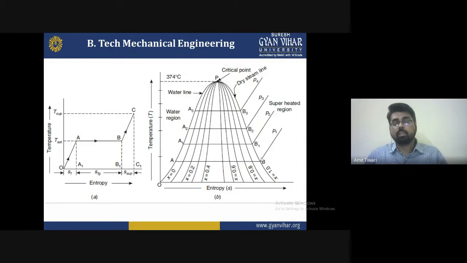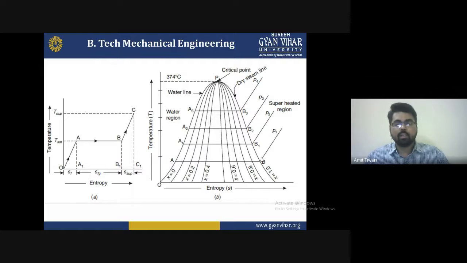But it cannot yet be called pure steam; it is a mixture of liquid plus gas. Then the water continues to be heated after the boiling point of 100 degrees Celsius until it is completely converted into pure gas, like a perfect gas.